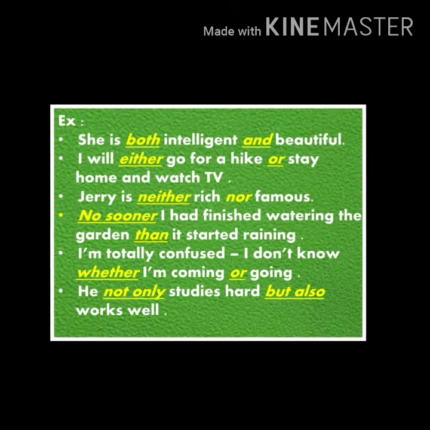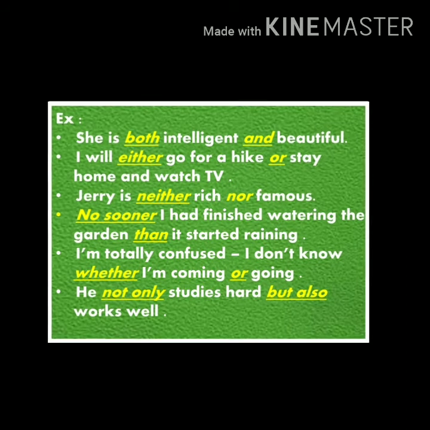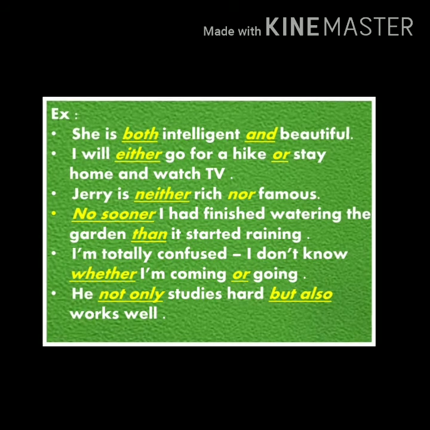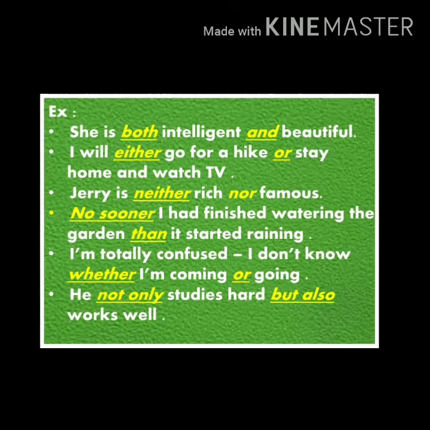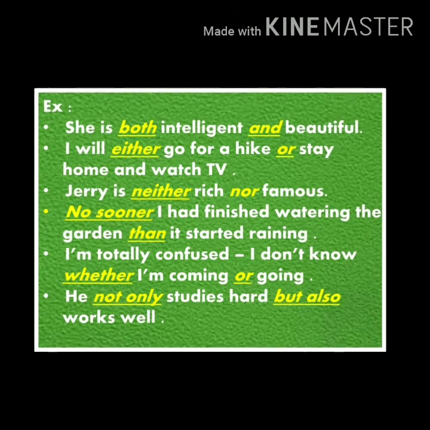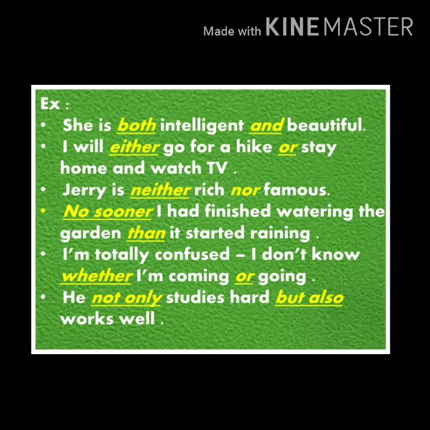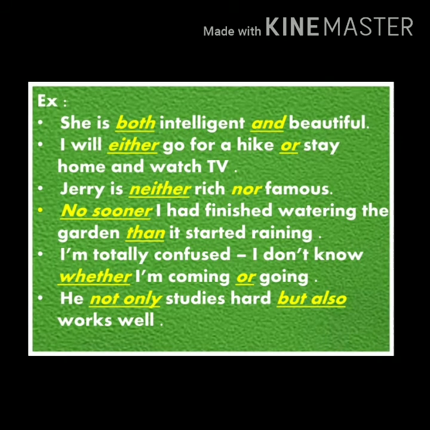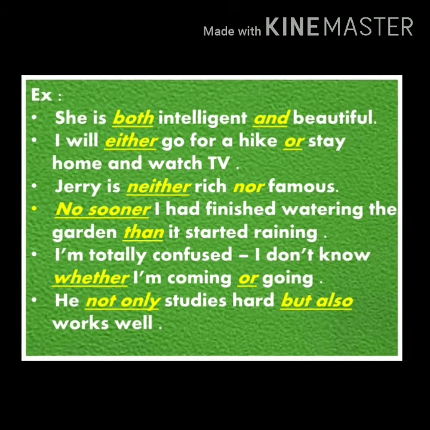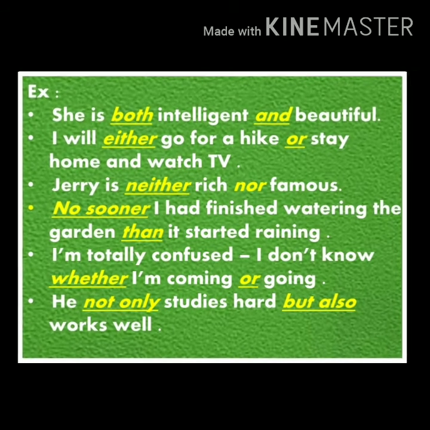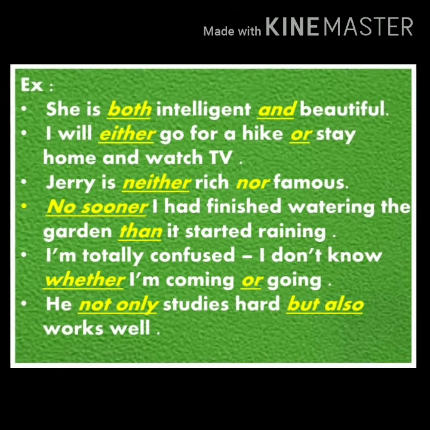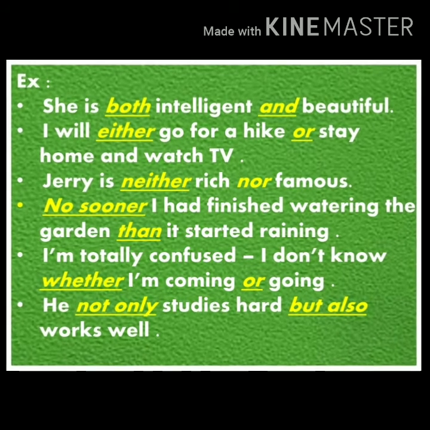She is both intelligent and beautiful. I will either go for a hike or stay home and watch TV. Jerry is neither rich nor famous. No sooner had I finished watering the garden than it started raining. I am totally confused. I don't know whether I'm coming or going. He not only studies hard but also works well. So, the underlined words are the examples of correlative conjunctions.